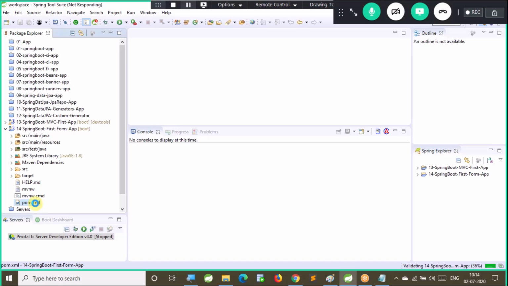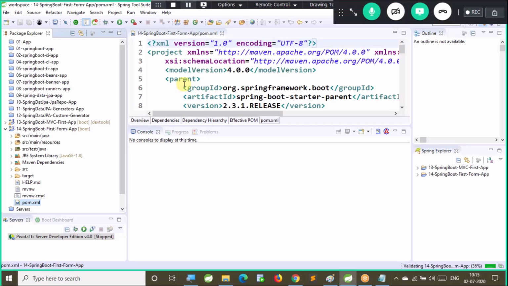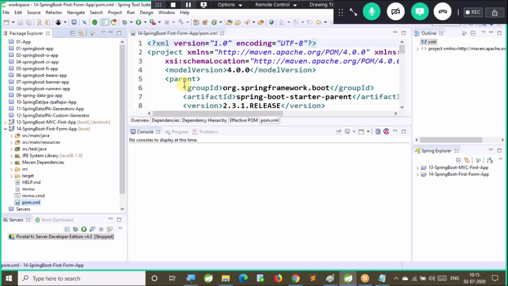So it is slowly taking time to load. Yeah. So this is the pom.xml file.